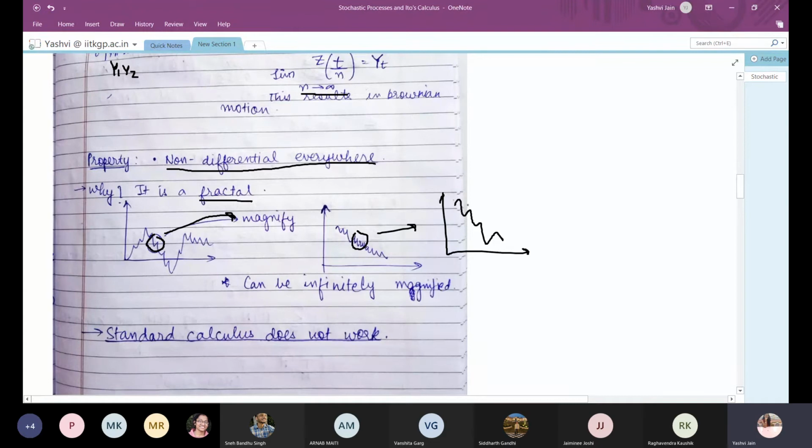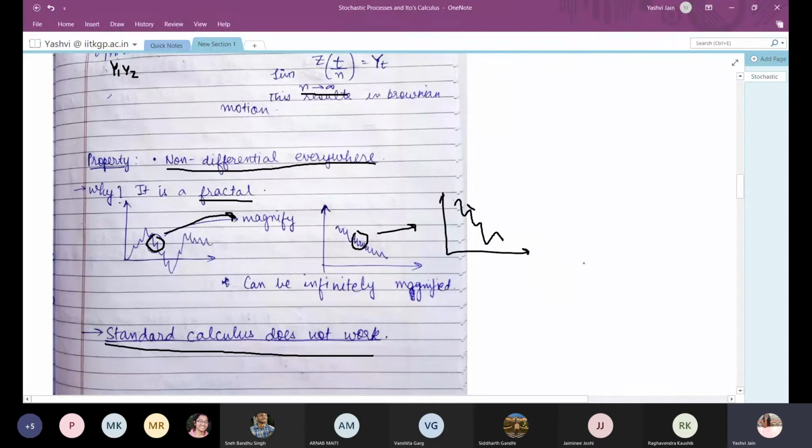So I can never find the slope of the Brownian motion at any one point, because no matter how many times I magnify it, I will still not be able to get a perfect line, because it keeps on repeating itself. Thus, the Brownian motion is non-differentiable anywhere, and so standard calculus does not work on a Brownian motion.